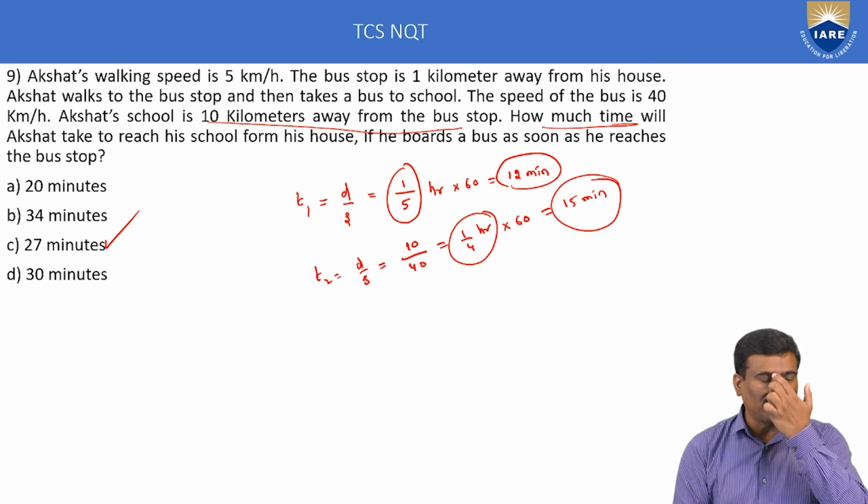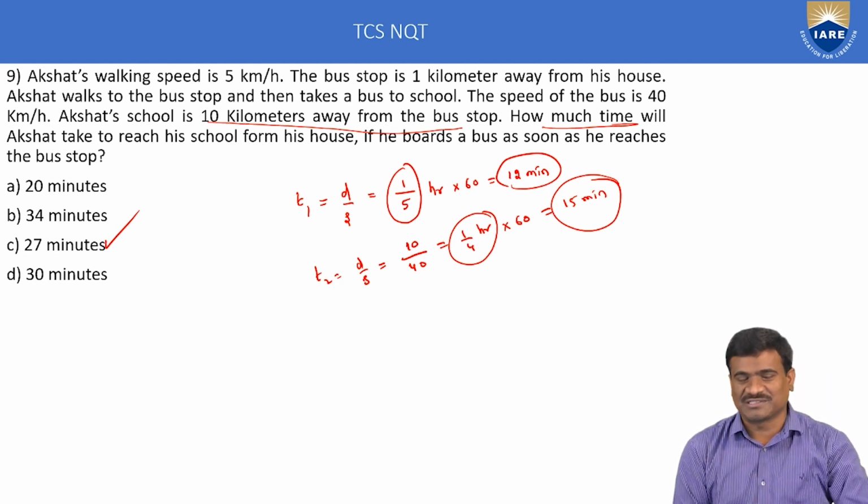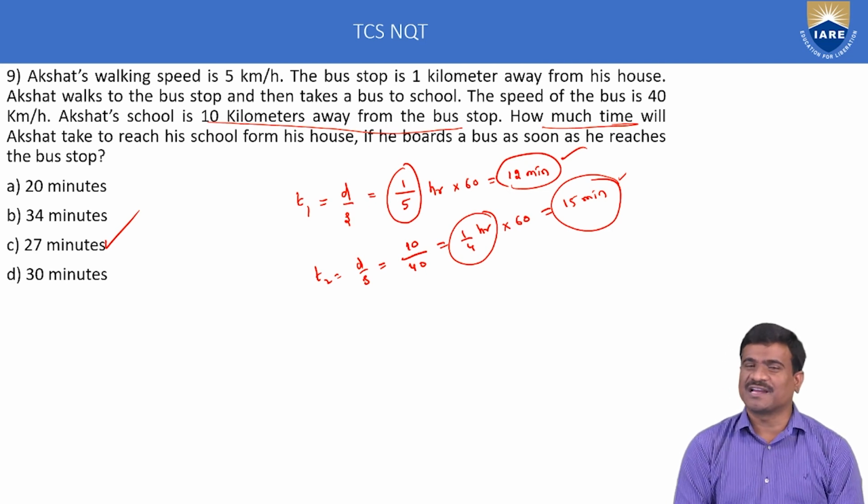Hour convert into minute, multiply by 60; minute convert into hour, divide by 60. T1 plus T2 is equal to 27 minutes. Option C only correct. This is called time, distance and speed.